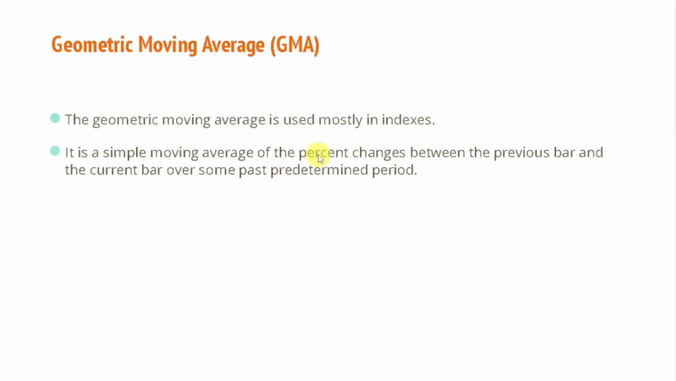That is a special feature of the geometric moving average, and that's why we should use this in indexes, because indexes have a long history. Indexes have data of 100 years or 150 years, so this data is very old, and percentage change should be used to analyze the real price movement of these indexes. That's why people use the geometric moving average in indexes. I hope this is clear to you.